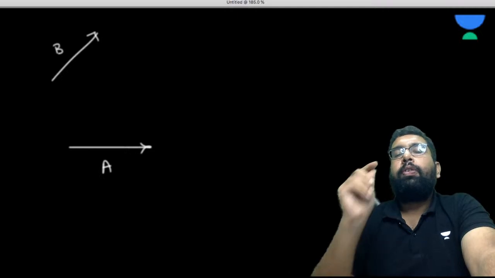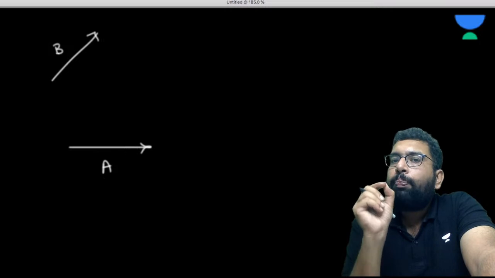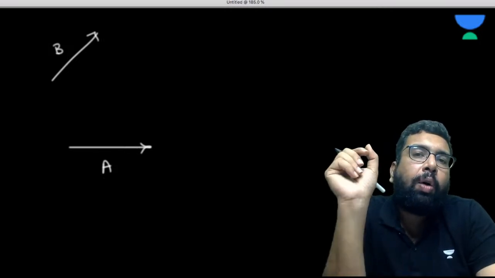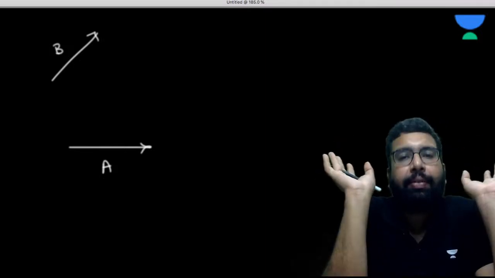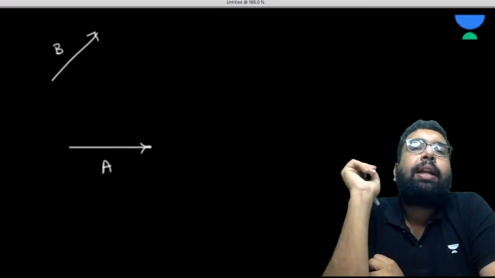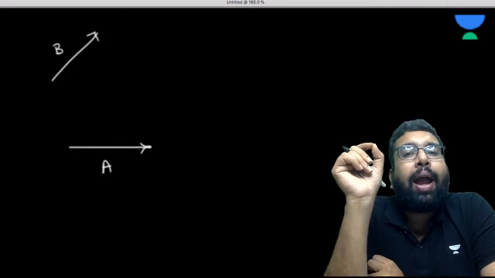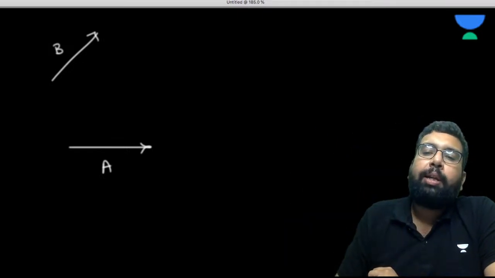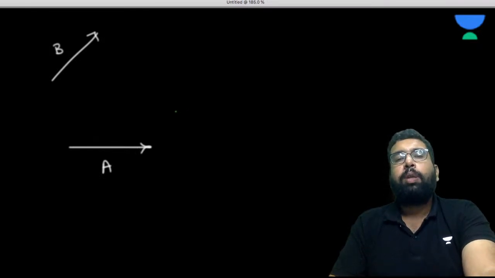Now remember, whenever you are applying the law of parallelogram of forces, you need to join these two vectors tail to tail. This is why it is also known as the tail to tail method. So these two vectors are to be joined tail to tail. Are you getting my point? Now, if you want to join them tail to tail, obviously you can do the parallel shifting.